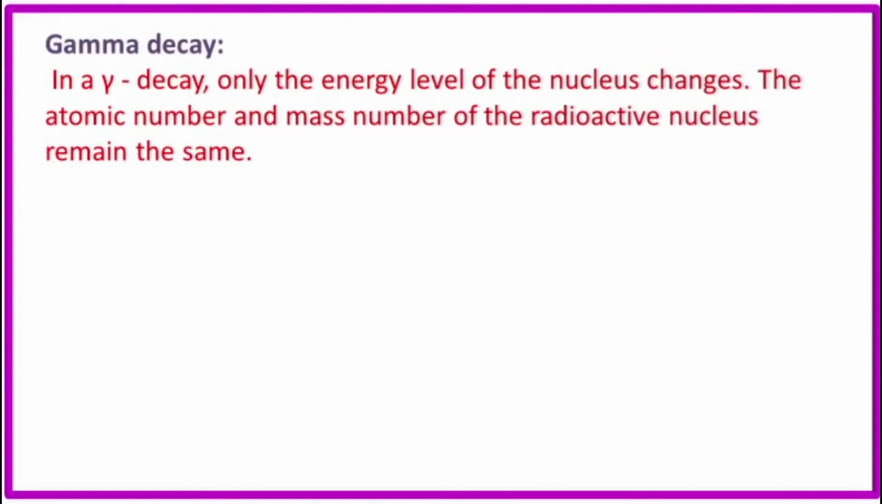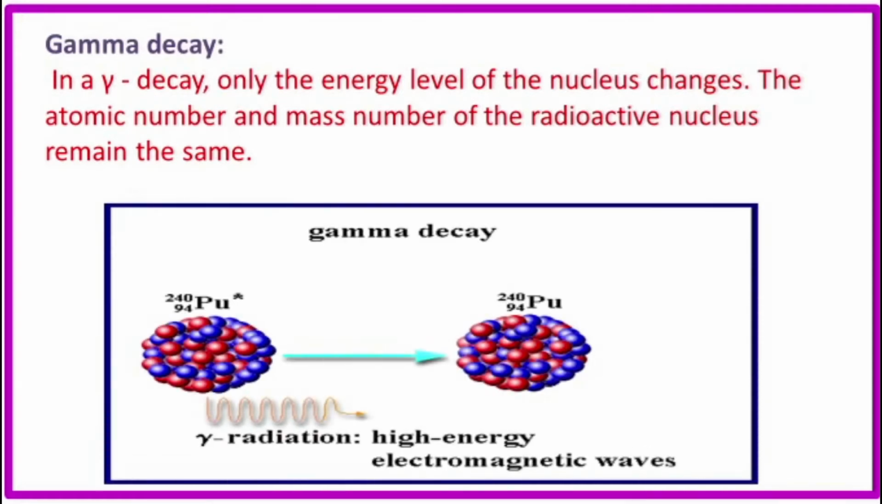Next, gamma decay. In a gamma decay, only the energy level of the nucleus changes. The atomic number and mass number of the radioactive nucleus remain the same.